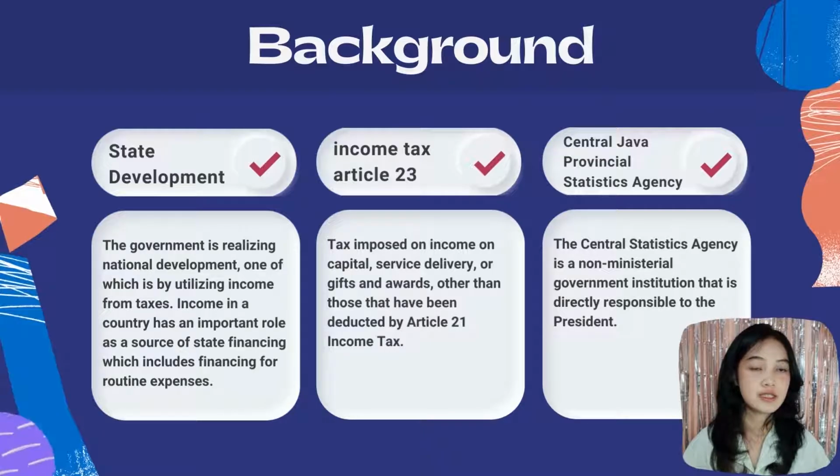The tax collection system used to collect income tax is the withholding system, which gives taxpayers the confidence to withhold or collect taxes on income paid to income recipients and to fulfill their obligation to deposit them into the state treasury.